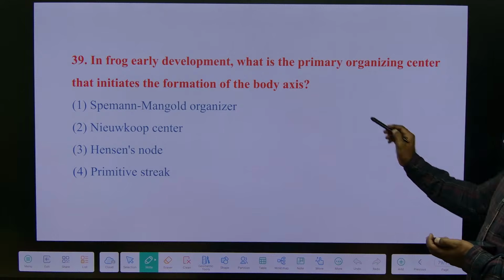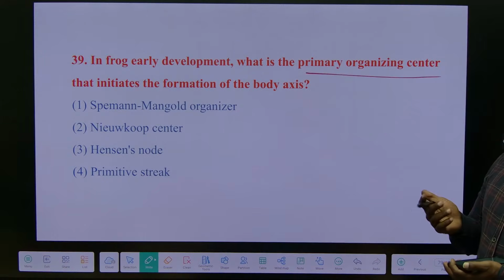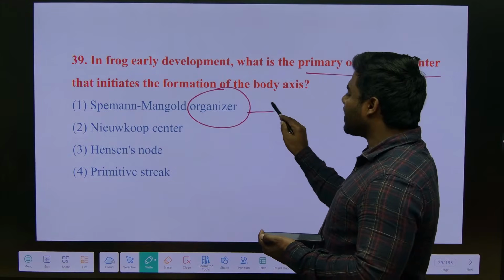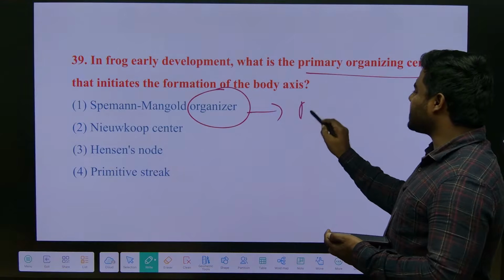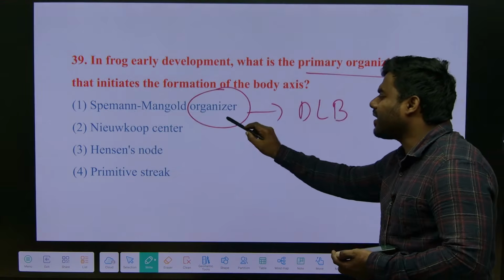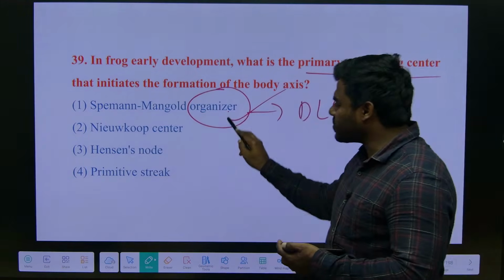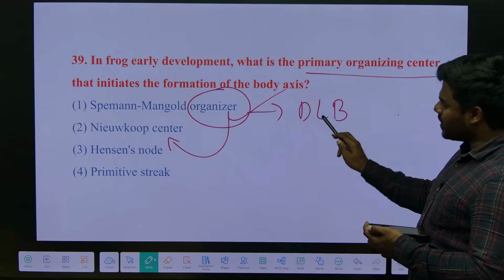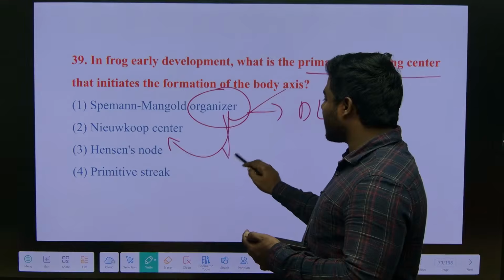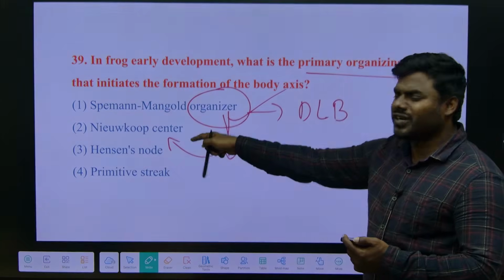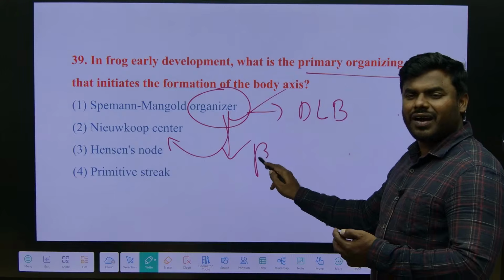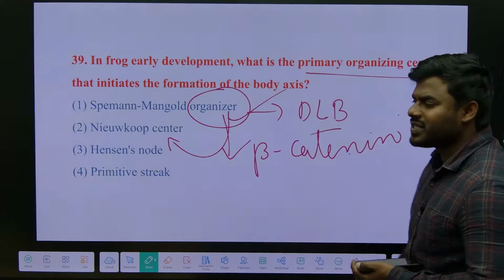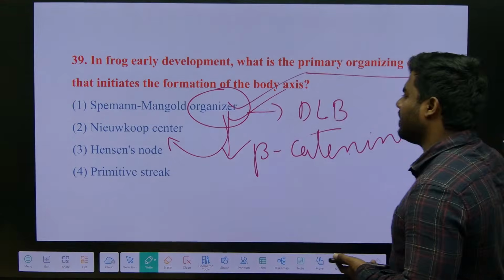First, what is the primary organizing center? What is the organizer here? Very good. Dorsal lip of the blastopore acts like an organizer. This organizer is controlled by the Nieuwkoop center. The major organizer is the dorsal lip of the blastopore. And what is the name of the chemical that is majorly required for the control of this Nieuwkoop center? Which is beta catenin. Correct? It is beta catenin. It's such a simple question.